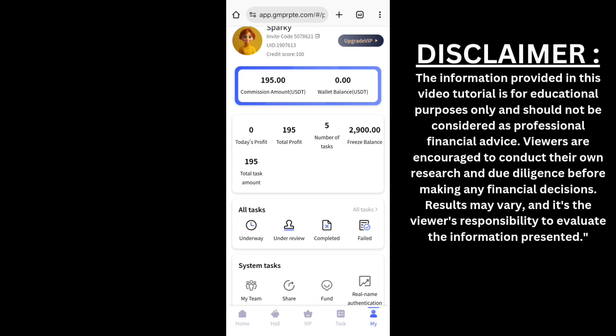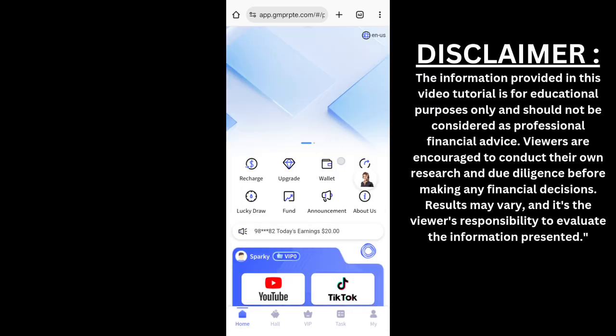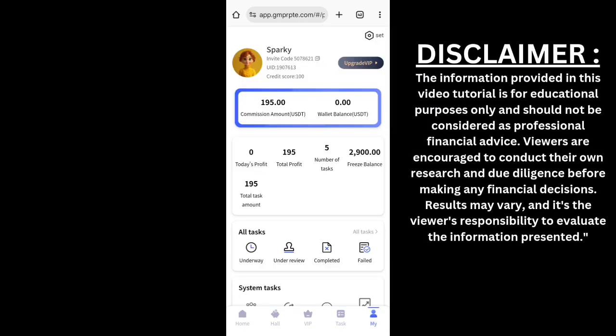Now this is your dashboard. You have your profile. This is how your dashboard looks like. And then they have the home page. When you see the home page, they have the option of wallet. And then when you go to your profile, you see your accumulated balance and the rest of them. Now when you have accumulated this balance, the question is, how do you withdraw?